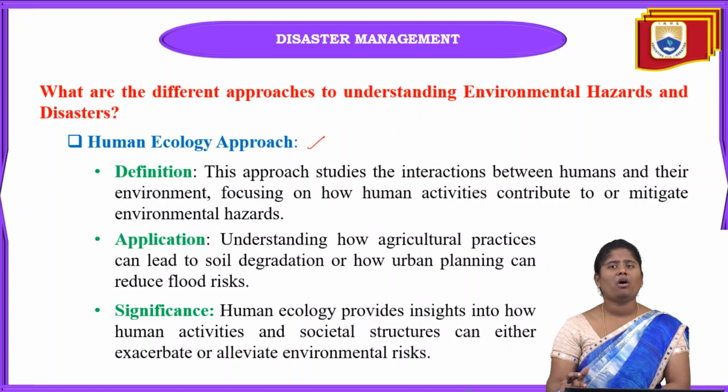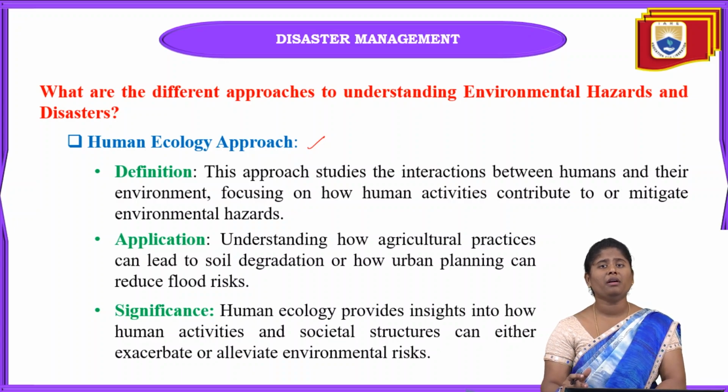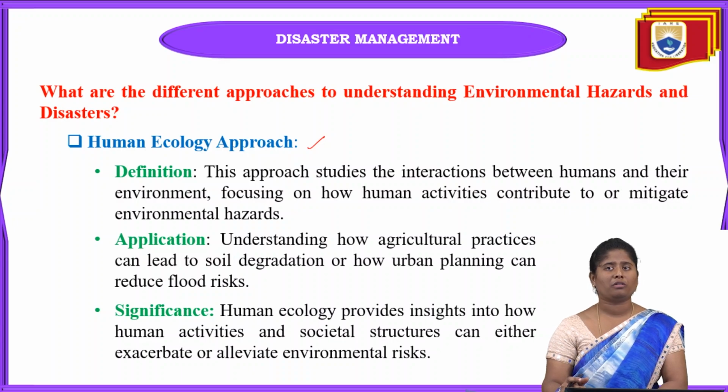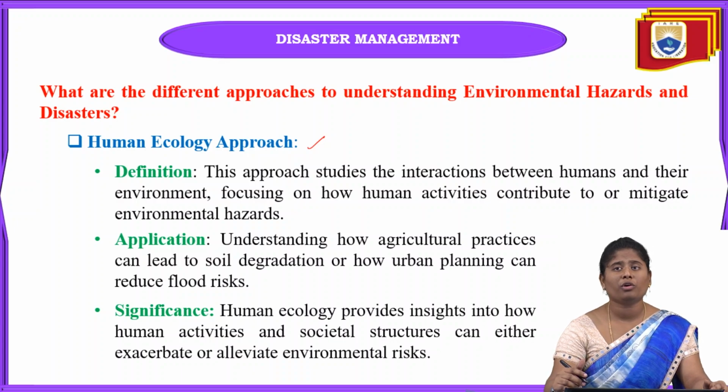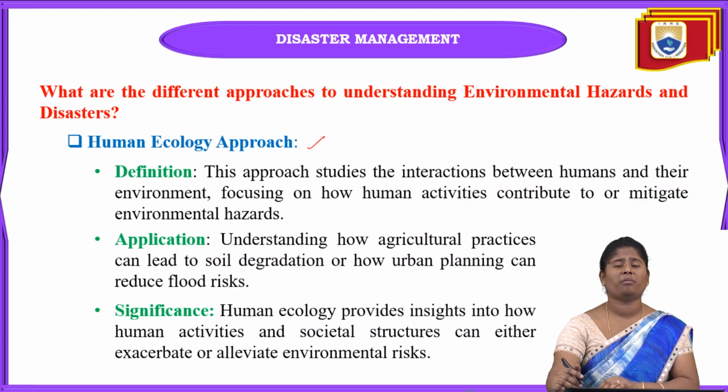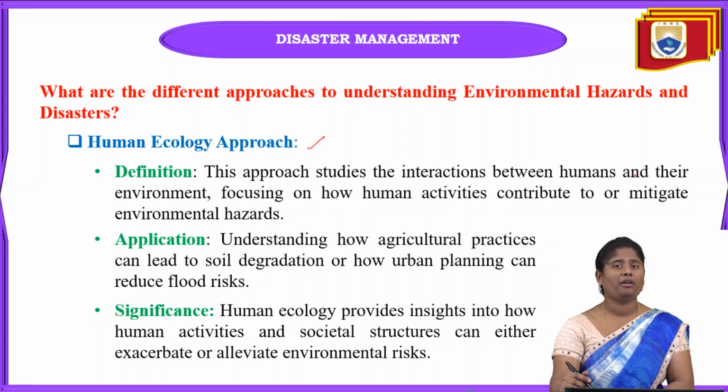Or how urban planning can reduce the flood risk also. So we have to understand this human ecology approach. When we understand it, we can easily see how agricultural practices are leading towards soil degradation, or how urban planning can reduce the flood risk also.